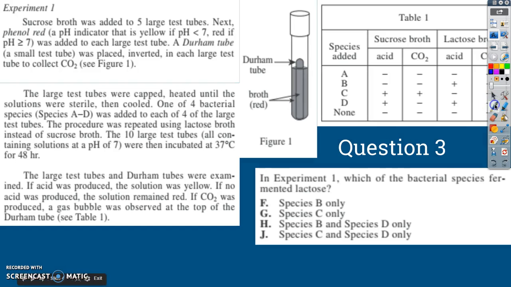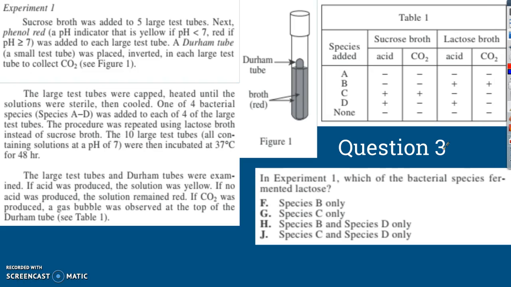Question number 3 this week. We have Experiment 1. All right, so we're now away from those 2 scientists' differing viewpoints, so we're back to an experiment. And so in Experiment 1, we have sucrose broth added to 5 large test tubes. Phenol red, which is a pH indicator, is yellow if pH is less than 7, and red if pH is greater than or equal to 7, was added to each large test tube.